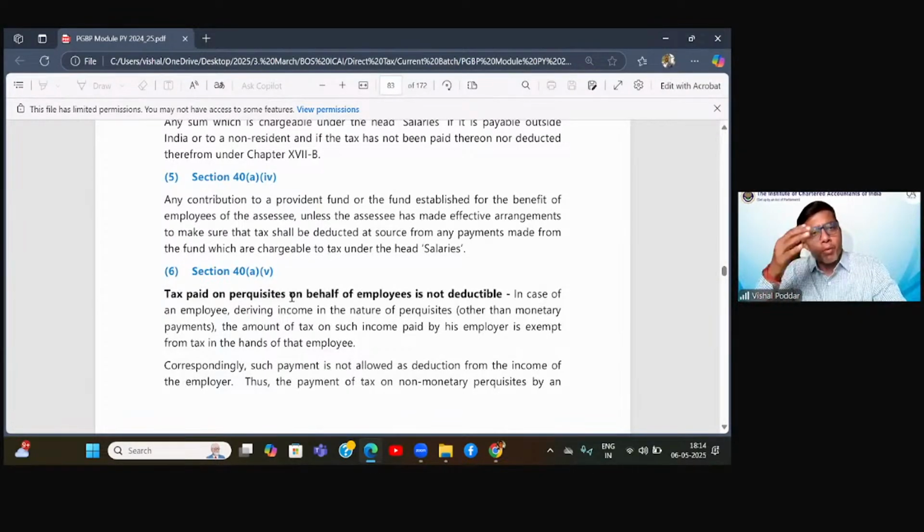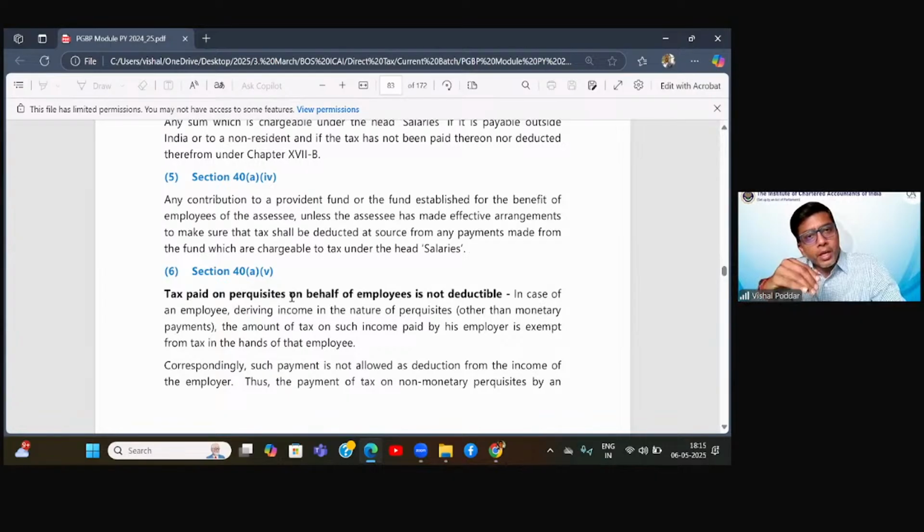And if you remember, we have already studied in different provisions that I can claim the deduction of the amount which I am transferring to employees provident fund with only one main condition. First condition, that the provident fund should be approved. Second, I should have deposited my contribution before the due date of filing returns, because this is covered in section 43B also. Now, for this, there is this condition also in 40 clause A sub clause 4 that TDS should have been deducted. But now, interestingly, understand this point. Today, I am making contribution to your provident fund. Today, you are not getting money out of this provident fund as an employee.